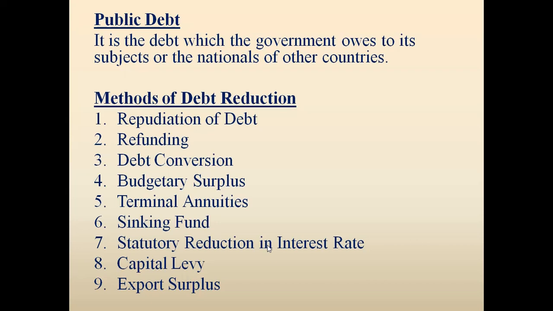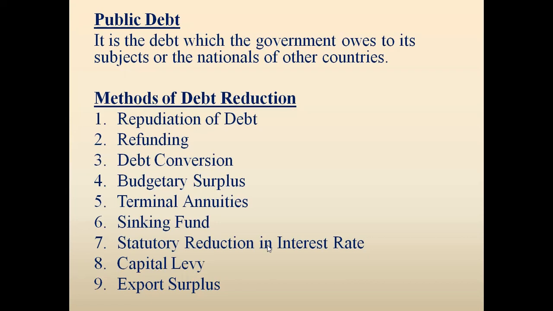These are the techniques or methods by which the government can reduce the amount of debt. Number one, repudiation of debt. It means the refusal to pay a debt by the government. When the government repudiates public debt, it does not recognize its obligation to pay the loan. It refuses to pay the interest as well as the principal amount of debt because of financial constraints.